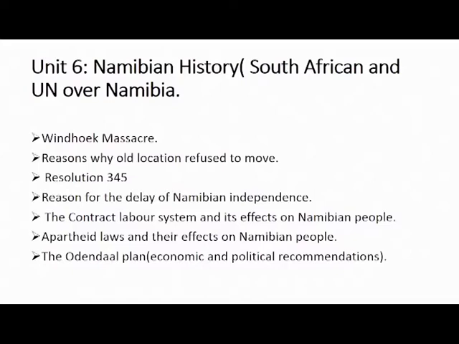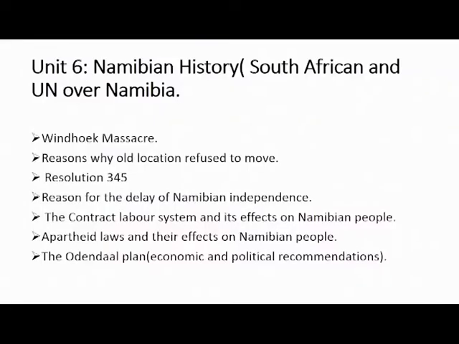We should also know in this unit the resolution. It's not resolution 345, but resolution 435. I repeat it, resolution 435. What do we need to know about resolution 435? We need to know the points or the terms of the resolution 435. And how does it help Namibia getting independence? We should also know the reasons for the delay of Namibian independence.